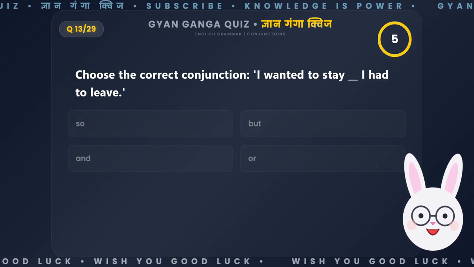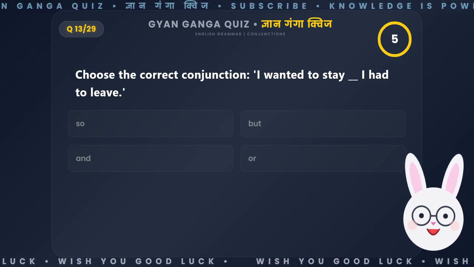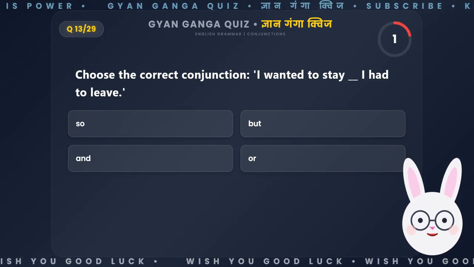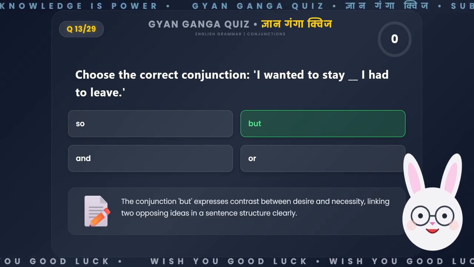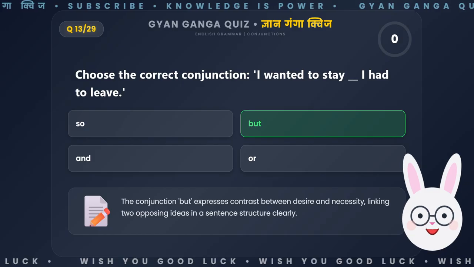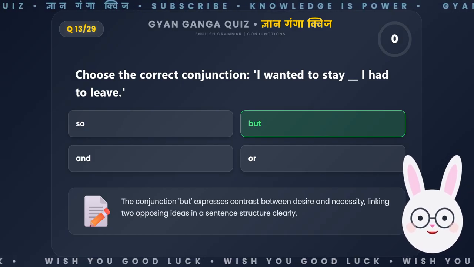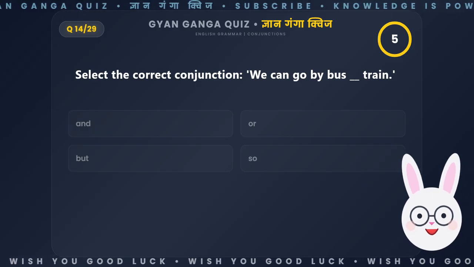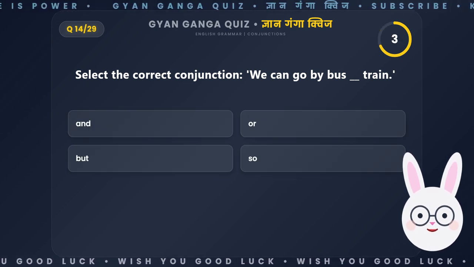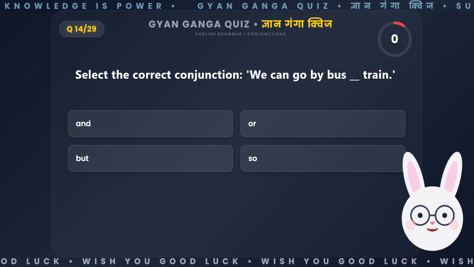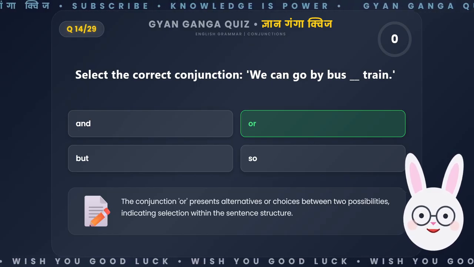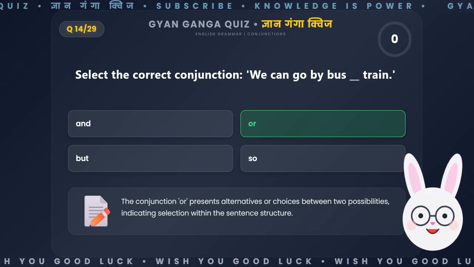Choose the correct conjunction. I wanted to stay __, I had to leave. The conjunction but expresses contrast between desire and necessity, linking two opposing ideas in a sentence structure clearly. Select the correct conjunction. We can go by bus __ train. The conjunction or presents alternatives or choices between two possibilities, indicating selection within the sentence structure.